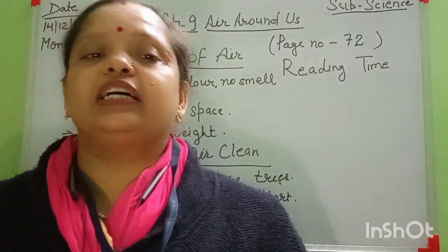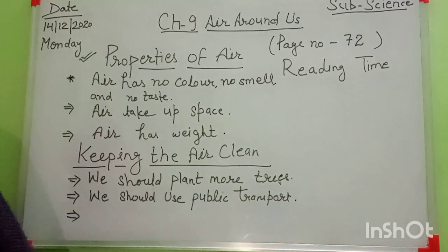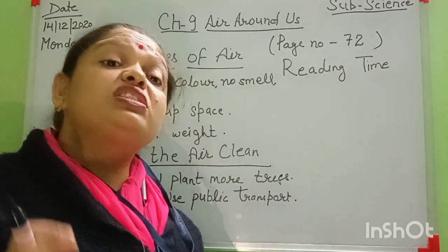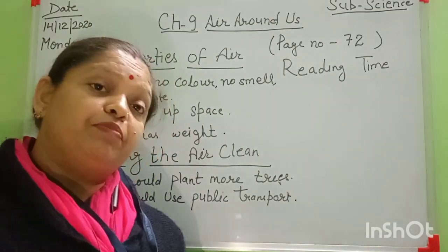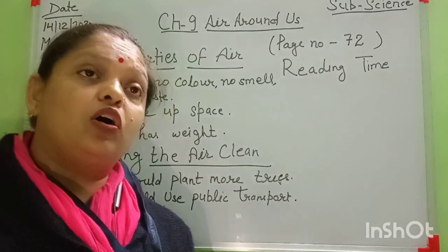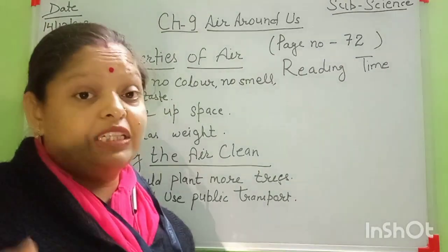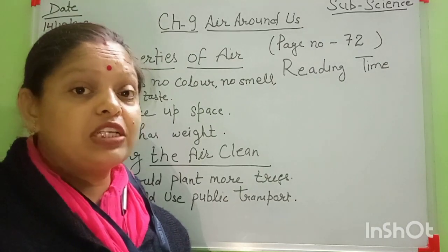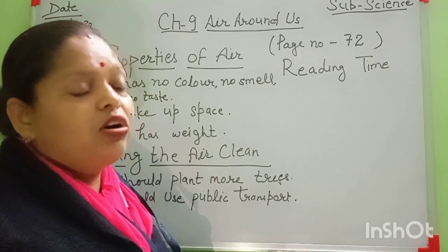And students, we must breathe fresh air. We should keep the air clean, so we should plant more and more trees. Okay, students. And one more important point: a healthy person breathes almost 60 kg of air every day. For breathing, a healthy person needs 60 kg of air. Okay, students, all of you understand this chapter now, and all points are clear.